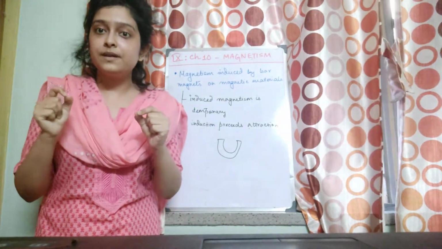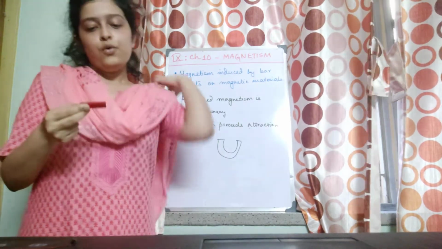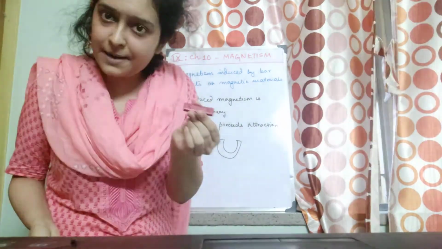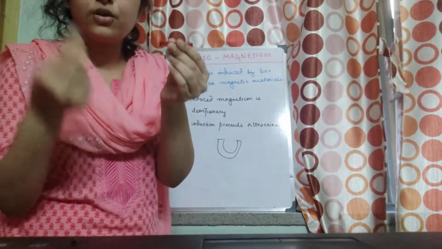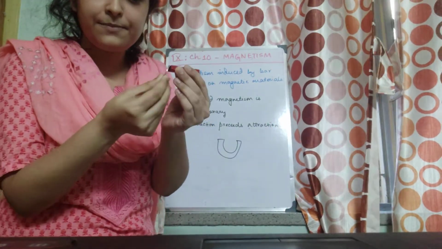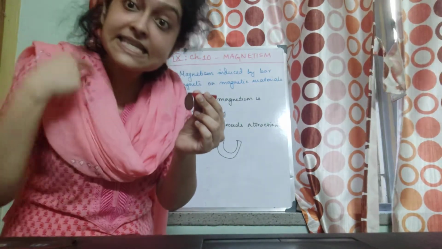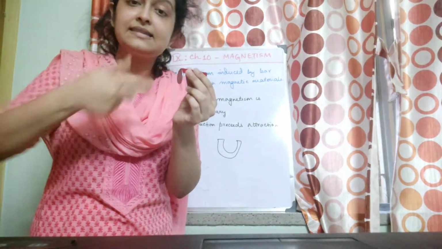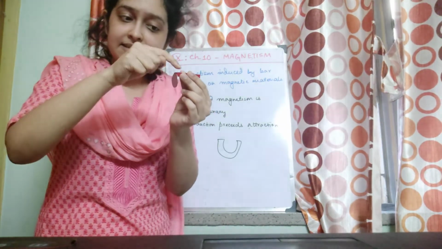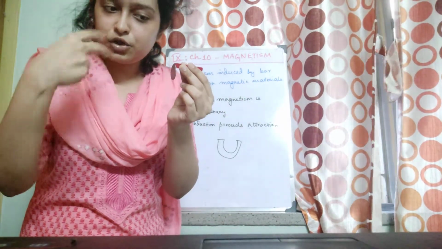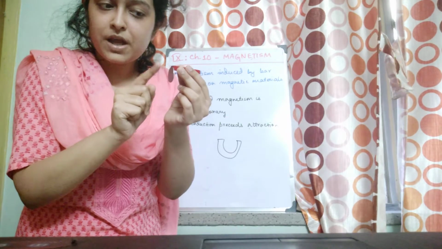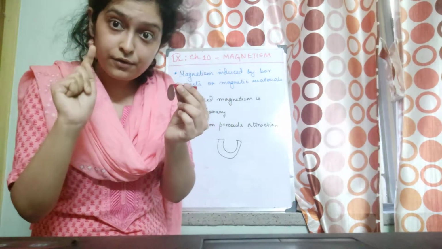This is possible because this bar magnet, when it was in contact with a magnetic material, has induced, that means it made to develop in this coin the opposite pole first.